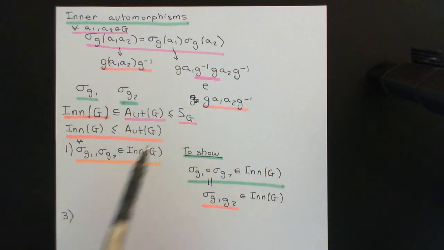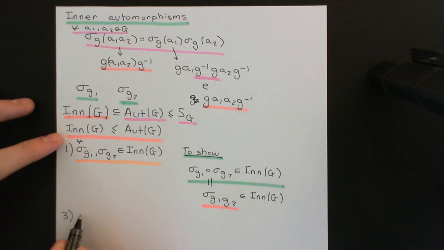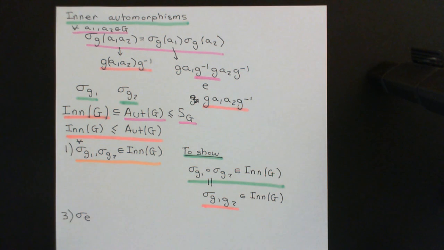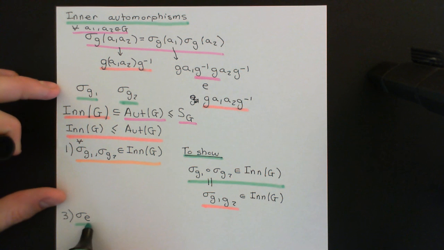Okay, so we must contain the identity set permutation. Why is the identity set permutation an inner automorphism? Why is it one of these automorphisms that can be thought of as representing conjugation of all of the elements of the group by a fixed element of the group? Well, if we consider what sigma of the identity is, this is the map that corresponds to conjugation by the identity element.